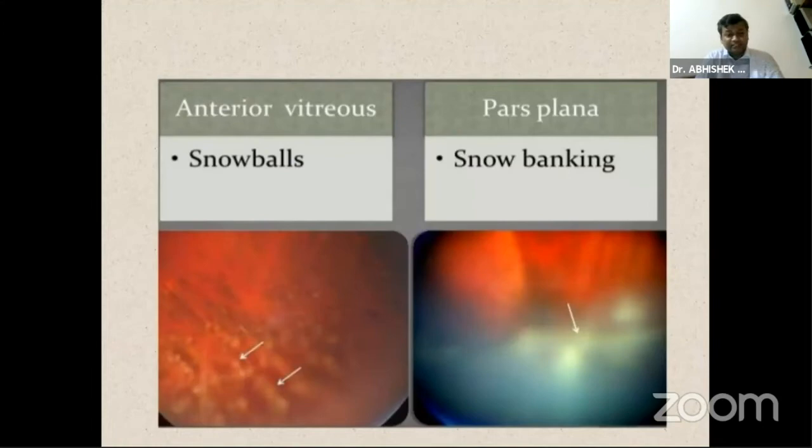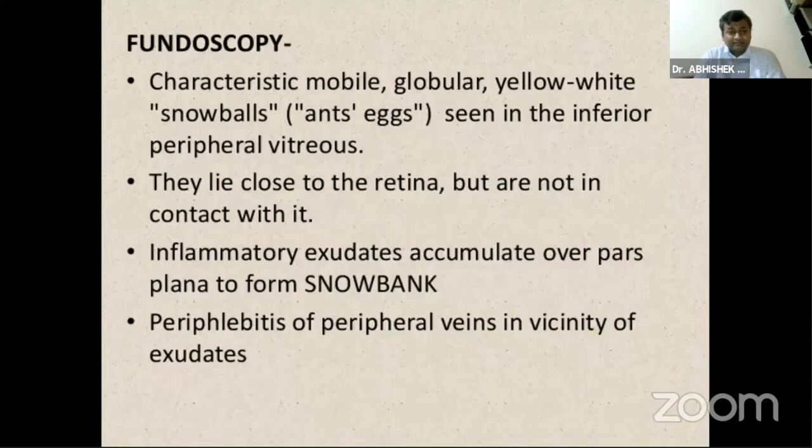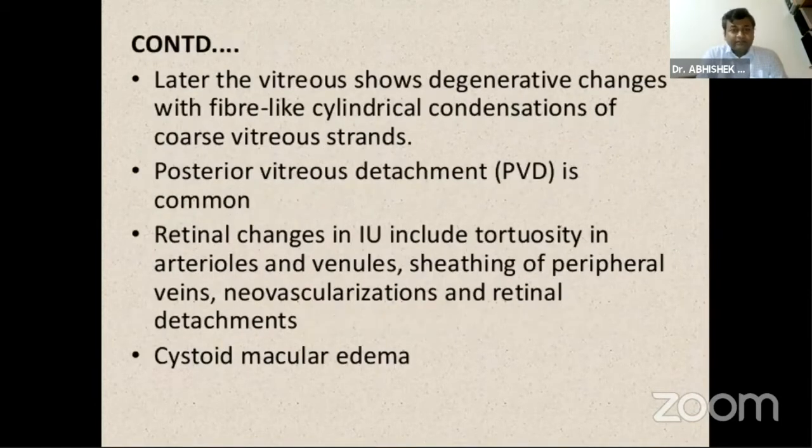This is another picture showing the snowballs and the snowbanking. There may be presence of periphlebitis in the peripheral veins. Vitreous condensation sometimes causes degenerative changes, and there may be posterior vitreous detachment and sheathing of peripheral veins, and neovascularization like NVD or NVE, and traction can sometimes cause retinal detachment. The most common cause of visual decrease in these patients is cystoid macular edema.